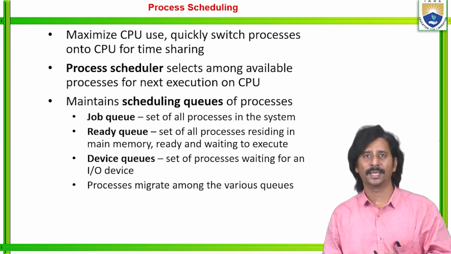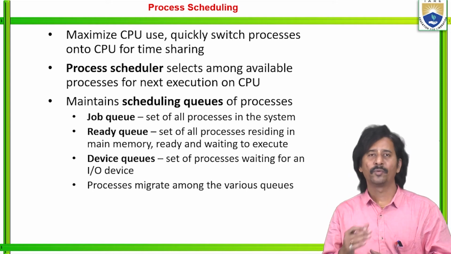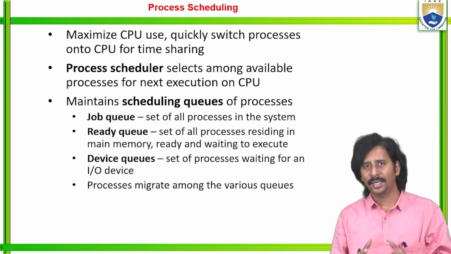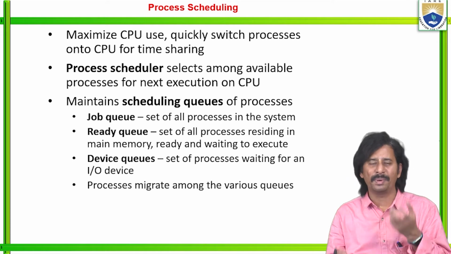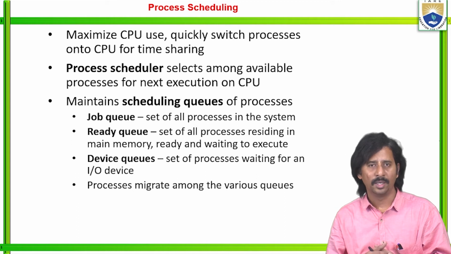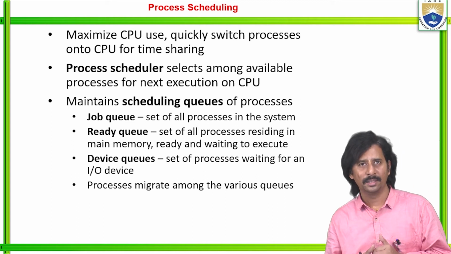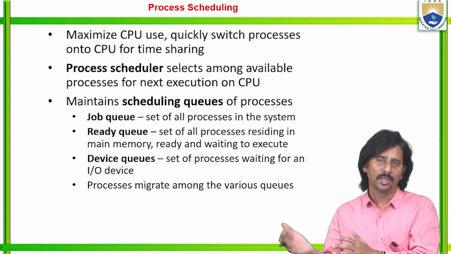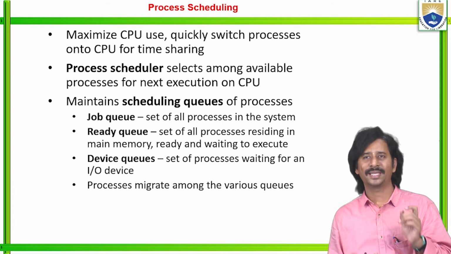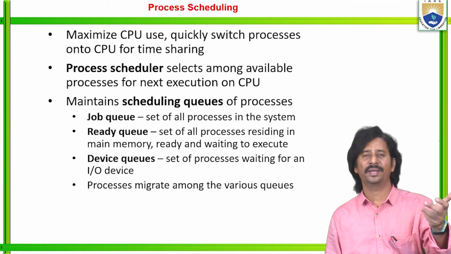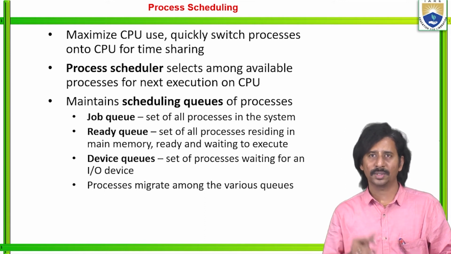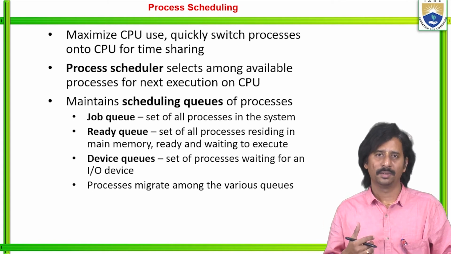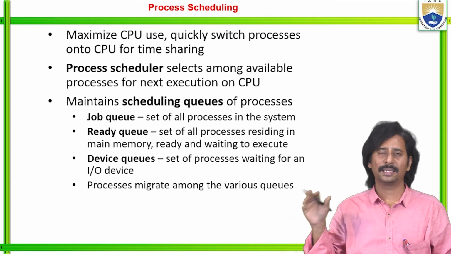That's why we call it maximizing the CPU usage and quickly switching processes onto the CPU on a time-sharing basis. We already know that each processor is capable of executing multiple processes. That means maximizing the processor usage, and at the same time quickly switching from one process to another. Here the process scheduler selects among available processes for the next execution on the CPU. That is very important. So how does the processor select the process, and from where does it access the available processes?